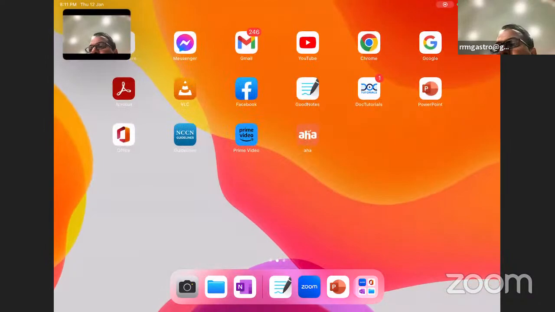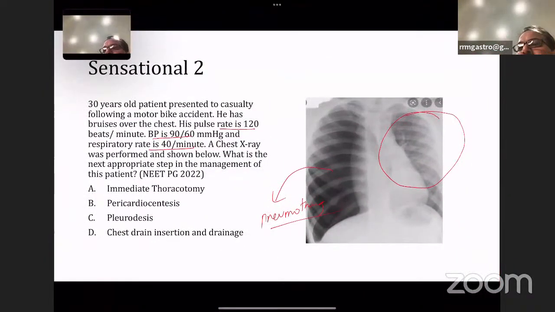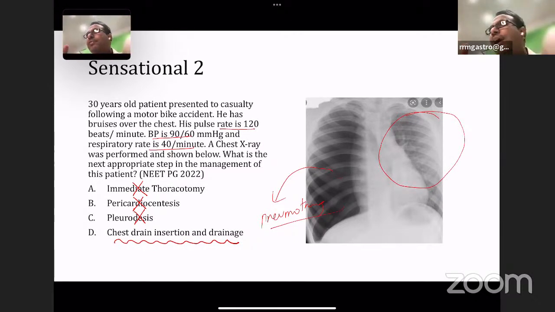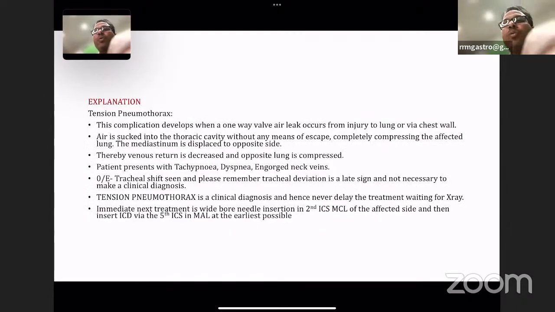We have to go for chest drain insertion and drainage, underwater drainage. Immediate thoracotomy is wrong, pericardiocentesis wrong, pleurodesis wrong. So most of you are correct. Very good, Vishnupriya, Priyanka, Vijay, all of you are correct. This is a clear-cut question on chest drain insertion. Please don't forget, this is a high-yield question. There are definite chances of getting a question from pneumothorax. You should never have a doubt in this.